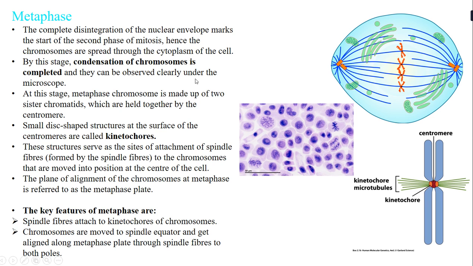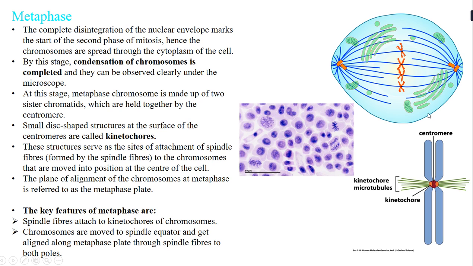By this stage the condensation of chromosomes is done and they can be observed clearly under the microscope. So if you see over here, this is the metaphase where you can see the chromosomes very clearly. This is prophase where the condensation has taken place. Here you can see the chromosomes. So this is metaphase. A small disc-shaped structure at the surface of the centromeres is called the kinetochore.